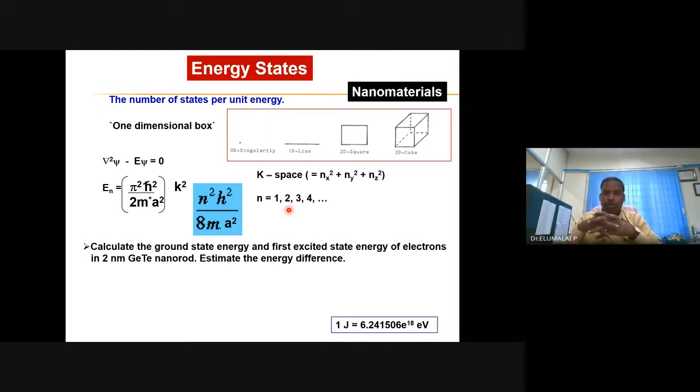You will get the answer in joule, convert it into electron volt. By multiplying, some multiplication factor is there: 1 joule is equal to 6.24 into 10 power 18 electron volt. So you multiply the joules you get with this number, and you will be able to get the energy of states. You take the difference and you will get the band gap.